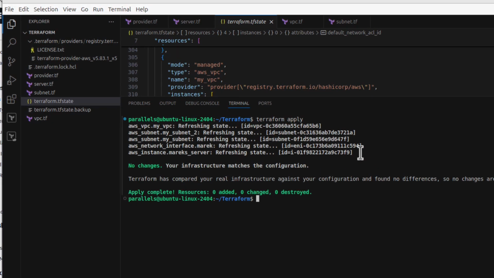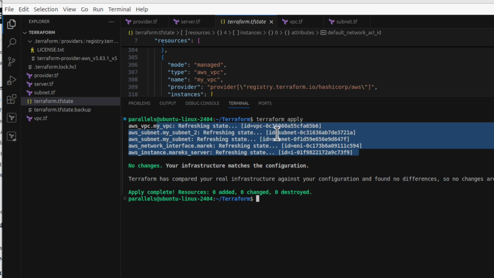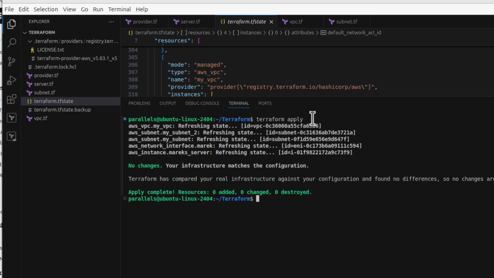Terraform was refreshing the state, meaning it contacted AWS using those API keys we created. It checked what is already there in the cloud, then it compared that output to what it has here in this tfstate file, and because everything matched perfectly, it told us no changes, your infrastructure matches the configuration. And this tfstate file currently is kept here locally on my laptop, yes?